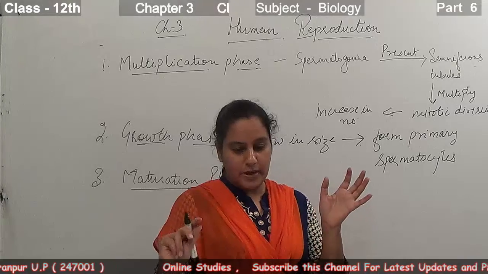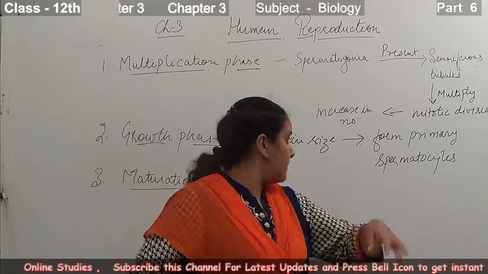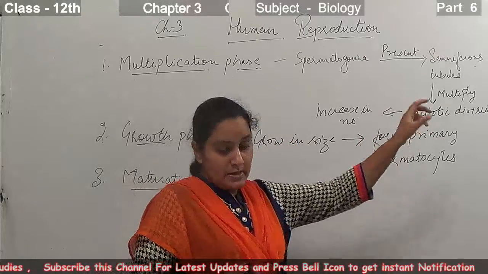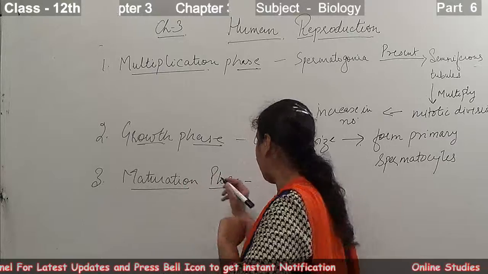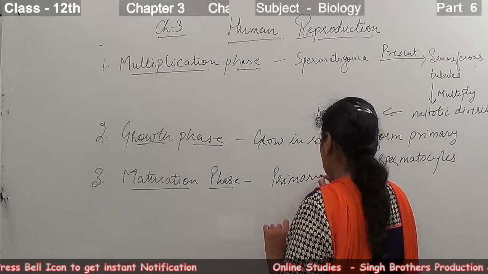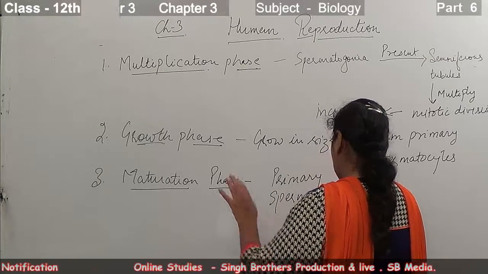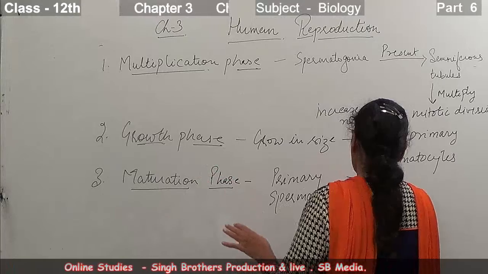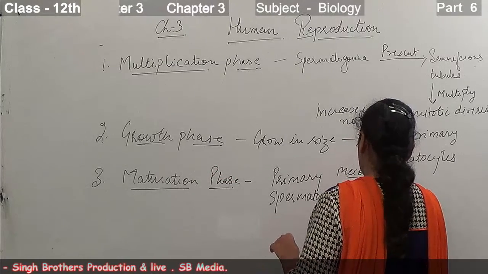Now in this phase, some of the spermatogonia that are known as primary spermatocytes undergo meiosis. The primary spermatocytes that are formed in the growth phase undergo meiotic division.